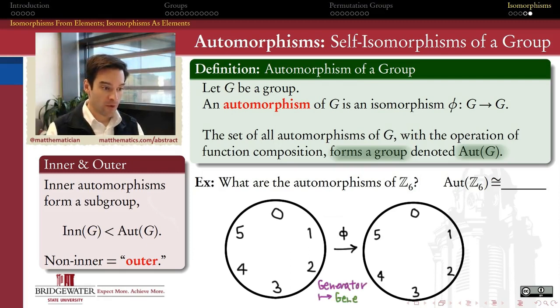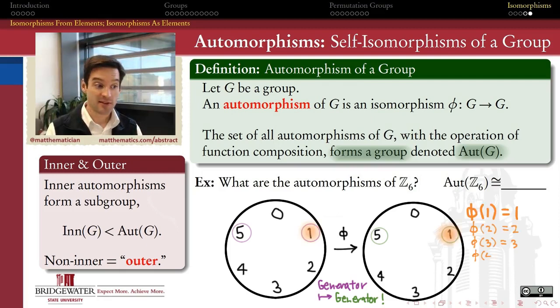So, first of all, we know that since Z6 is a cyclic group, any isomorphism from Z6 to itself will have to send a generator to a generator. Well, what are the generators of Z6? They're 1 and 5. And so therefore, really I only have two options for how to make an automorphism, an isomorphism from one of these groups to the other. The only choice I have is, where do I send phi of 1? Where do I send the generator 1? Because I have to send it to a generator.